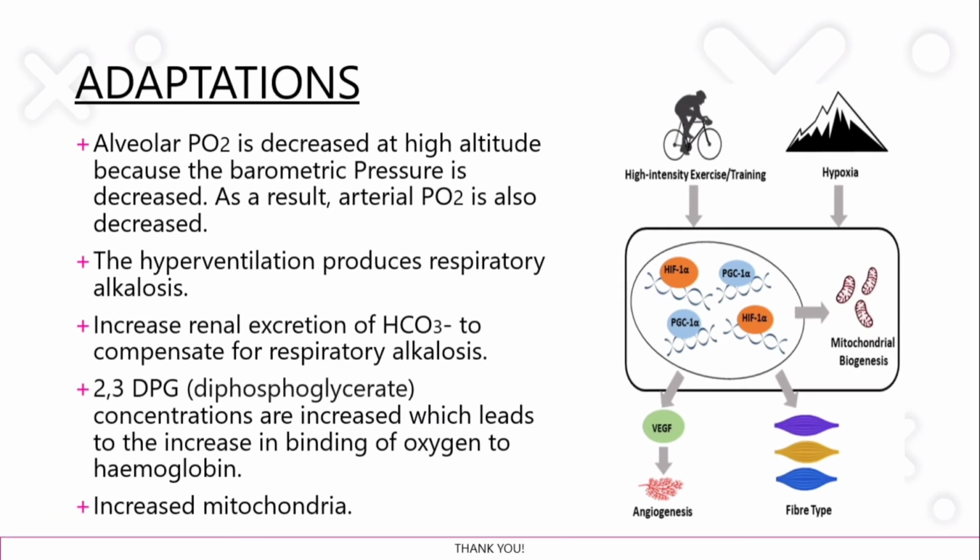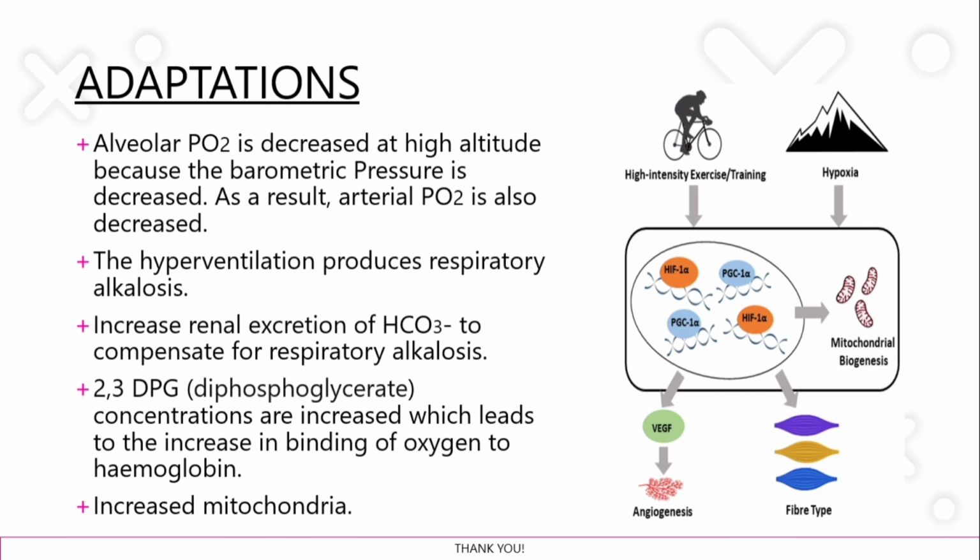Other adaptations are that alveolar PO2 is decreased at high altitude because the barometric pressure is decreased. As a result, arterial PO2 is also decreased. The hyperventilation produces respiratory alkalosis, and there is increased renal excretion of HCO3 to compensate for the respiratory alkalosis.